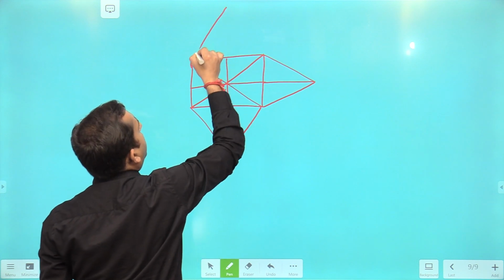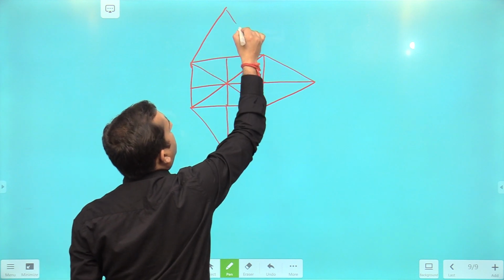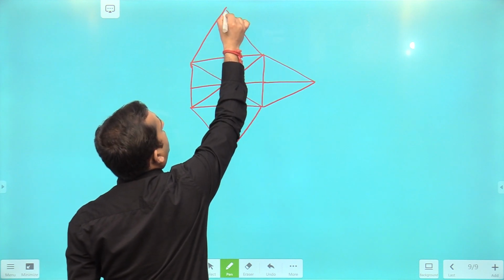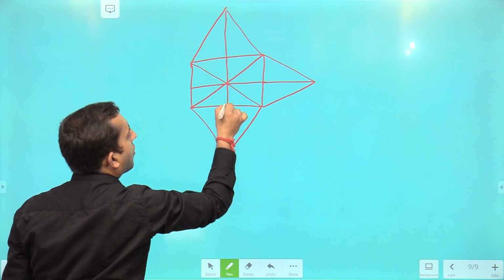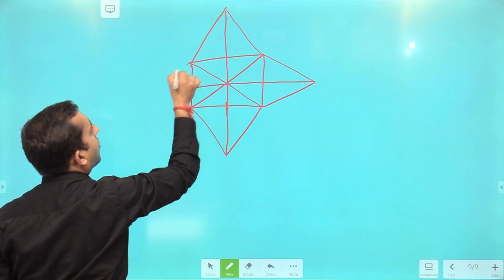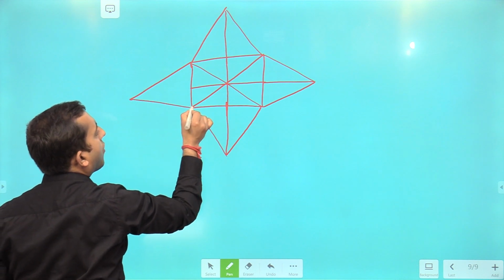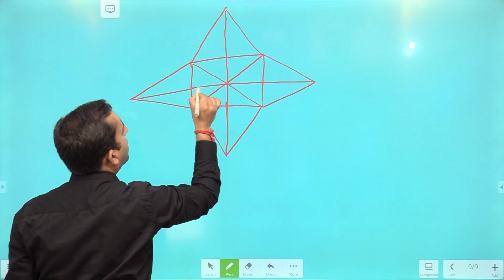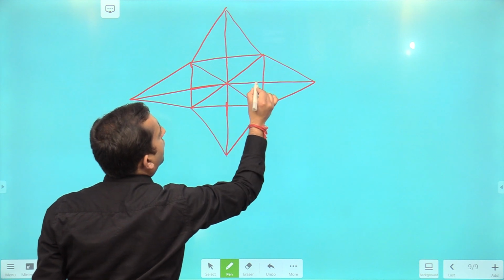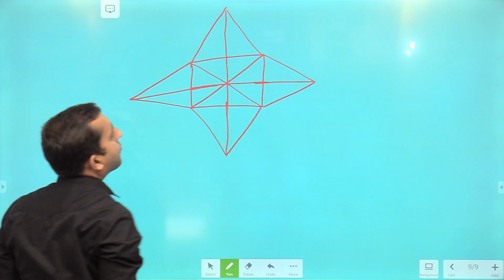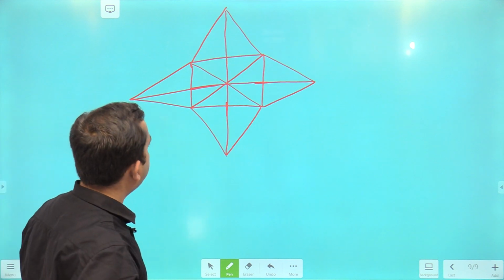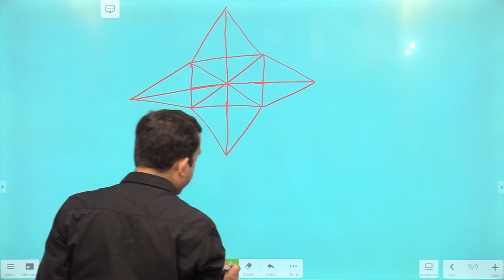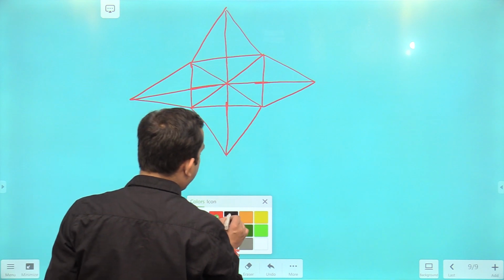Start counting if you can, till I draw this diagram. This kind of figure you can find in your exam. So let's calculate how many lines there are.